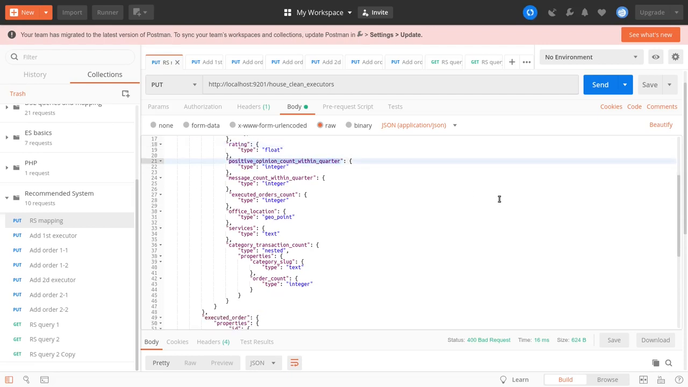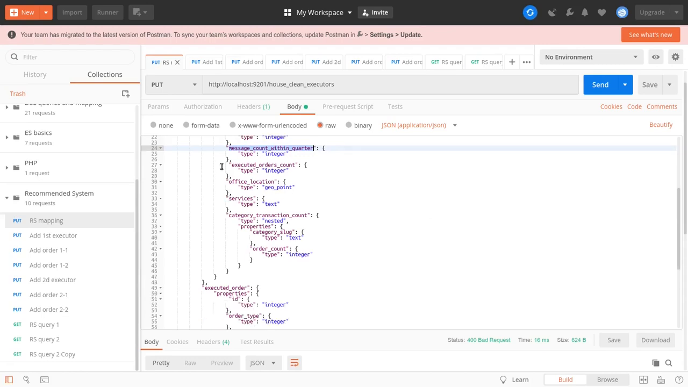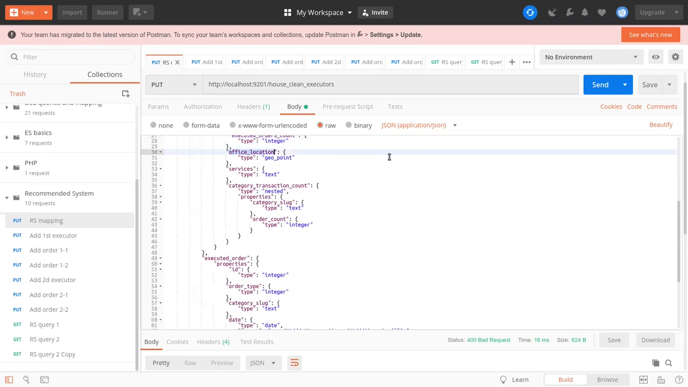Then we can, for example, calculate the positive opinions that he got within some quarter. We can also register the message count, for example, if we have some system of communication between executors and customers. Then we can calculate all of his executor orders. Probably we would also be able to get an office location during registration. For example, the executor can provide us the place of living or the place of his office.